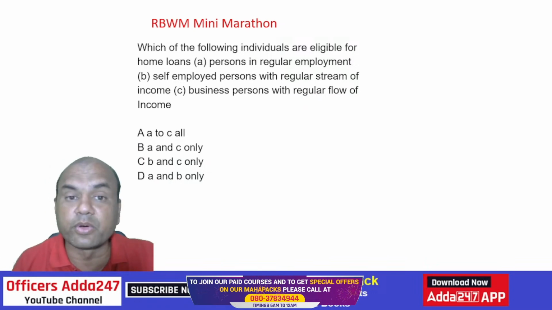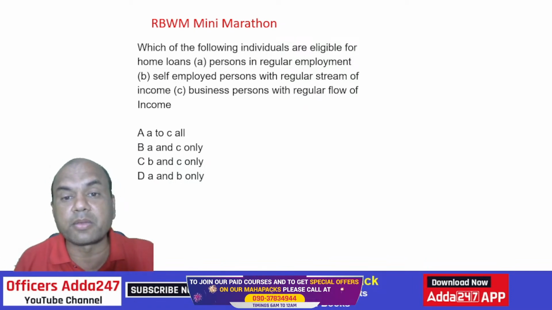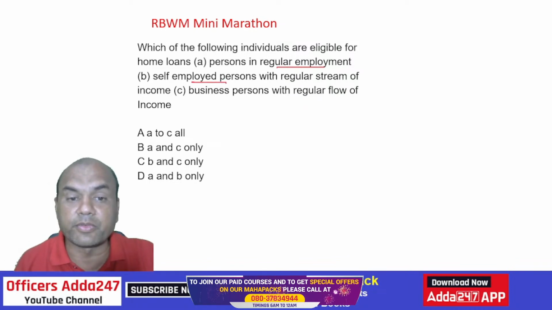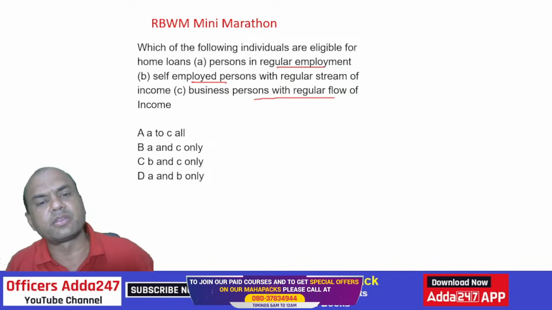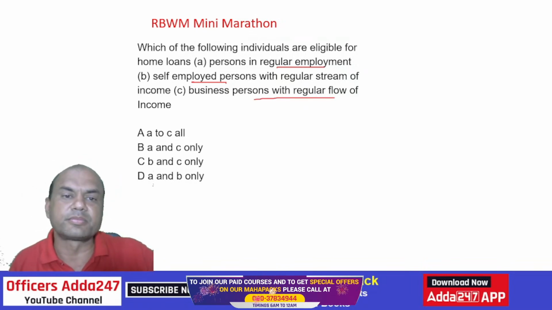Okay. Which of the following individuals are eligible for home loans? Now, who is eligible for home loans? Persons with regular employment, self-employed with a regular stream of income, business persons with regular flow of income. Now, this is quite a simple one. Let me see how many of you can answer.